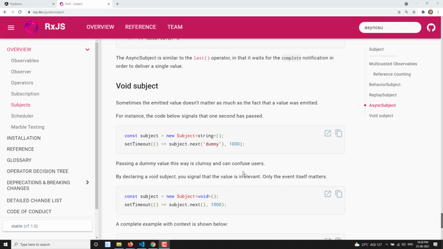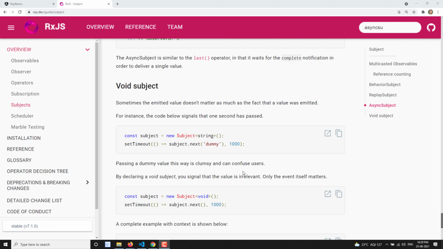In this video, we will learn about the last variant of the subject, that is nothing but void subject. Normally, in subjects there are primarily only three variants: behavior subject, replay subject, and also the async subject. This void subject has been introduced in the latest RxJS 7 version. Prior to the RxJS 7 version, there was no void subject.